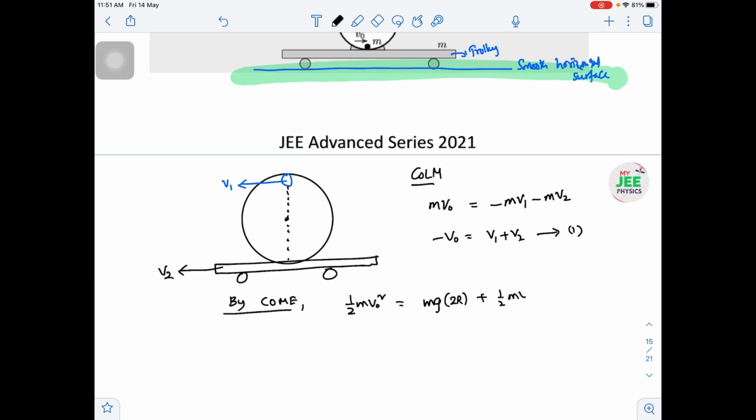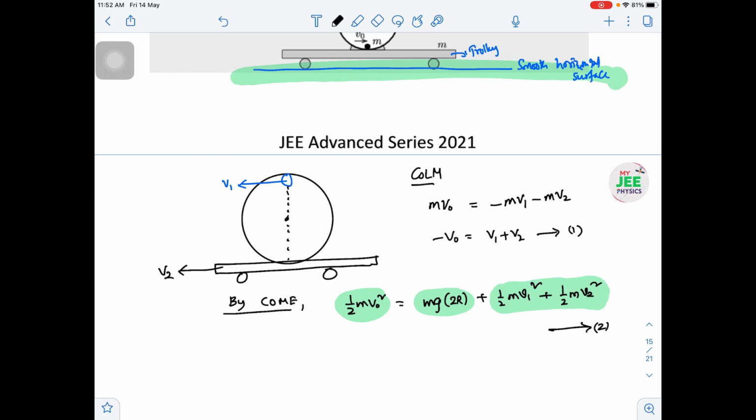Now the particle is having some velocity v1, and here v1 and v2 both the velocities are with respect to ground. So half m v1 square plus half m v2 square. So this is energy conservation. This expression gives the kinetic energy of the particle as well as the trolley, this is the potential energy of the particle, and this is the initial kinetic energy of the particle. So this is the way I conserved. Now obviously I have two equations. Apart from these we don't have any other things, because we need to find the condition on v naught.